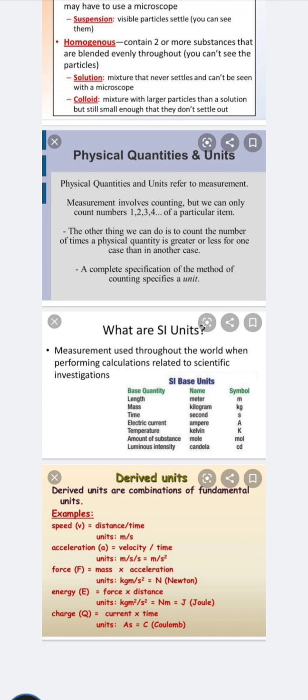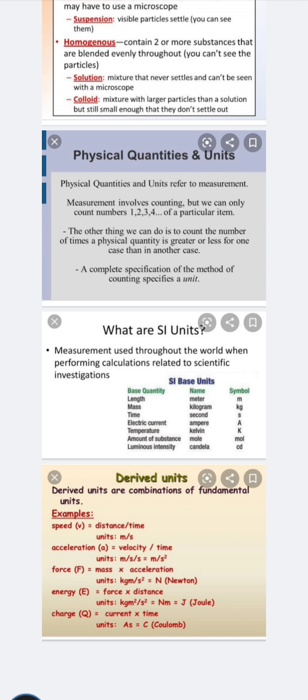Acceleration is velocity upon time. What are the units of velocity? Meter per second, upon time, second, so meter per second square. Force is mass into acceleration. What is the mass unit? Kilogram. What are the units of acceleration? Meter per second square. Then the units of force are kilogram meter per second square, which is called the Newton.